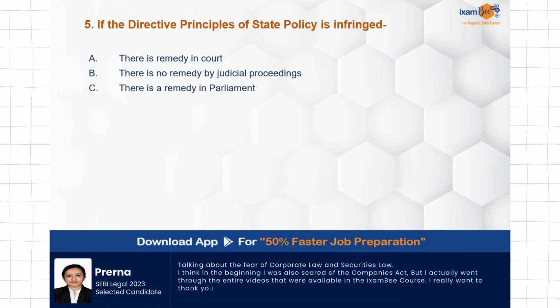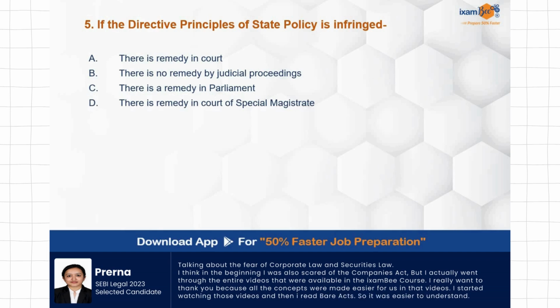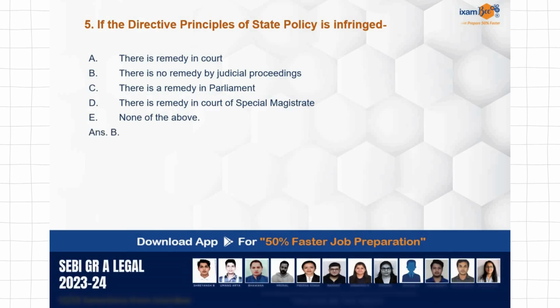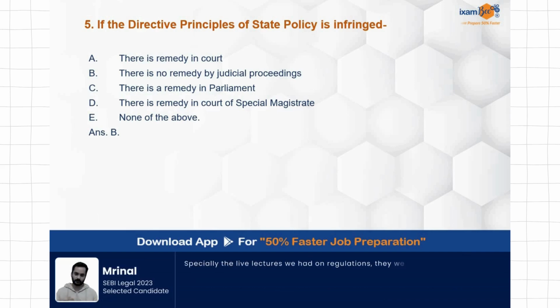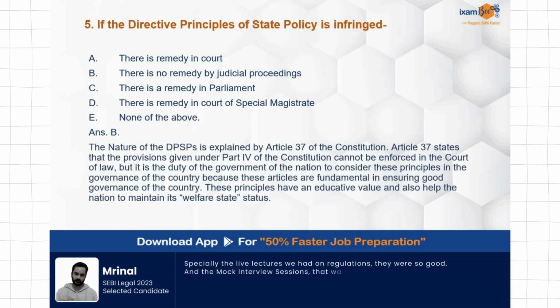If the DPSP is infringed, there is remedy in court, there is no remedy by judicial proceedings, there is a remedy in parliament, there is remedy in court of special magistrate, none of the above. If the DPSP is infringed, what is the remedy or there is no remedy at all? Answer is B. There is no remedy by judicial proceedings as such because there is no enforceability. DPSPs are guidelines which have been set for the governments to follow. Nature of DPSP is explained by Article 37 of the Indian Constitution.